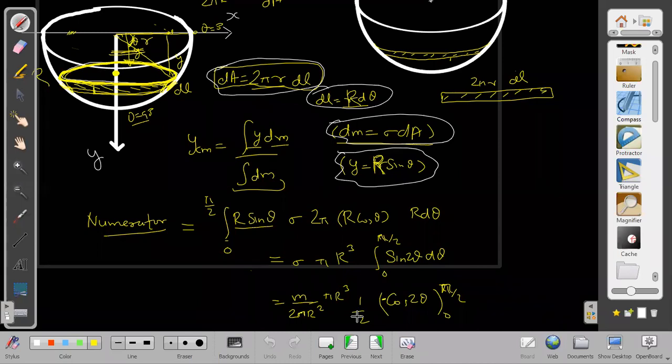Wait a second. You can do it for a solid hemisphere. Before I do it for the solid hemisphere, let me state something here.